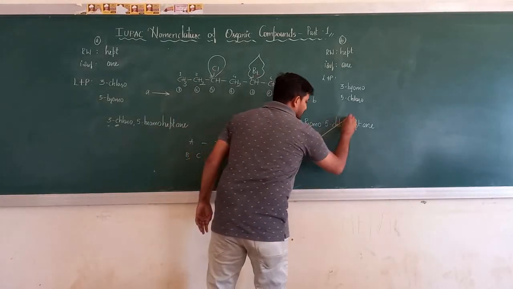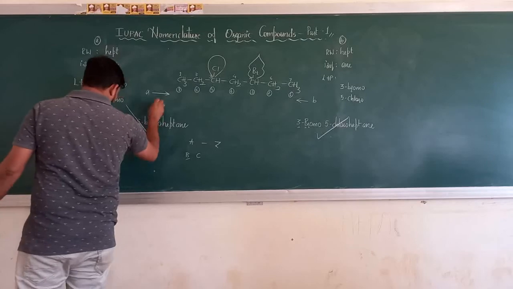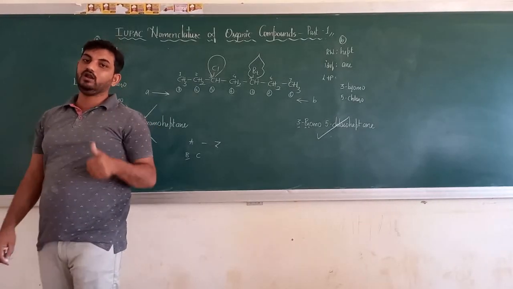So this is your right answer and this is your wrong answer based on the alphabetical order.